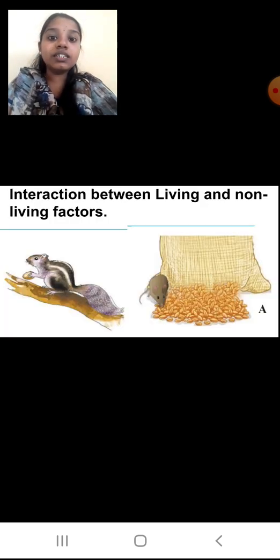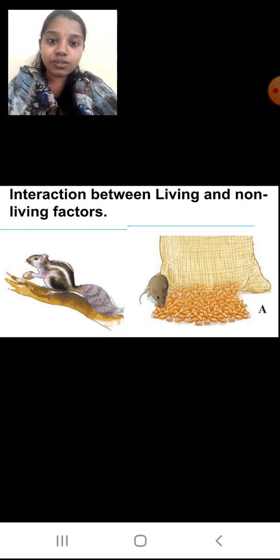Now here, we'll start with the interaction between living and non-living factors. In the first diagram, you can see a squirrel eating a nut. She is on a branch. The nut, the food the squirrel is eating, is a non-living thing, but she is getting her nutrition from that food. But that nut is grown on a plant, and a plant is a living thing. So a living squirrel depends upon a nut which is a non-living thing. Okay students, like this everything is interconnected.